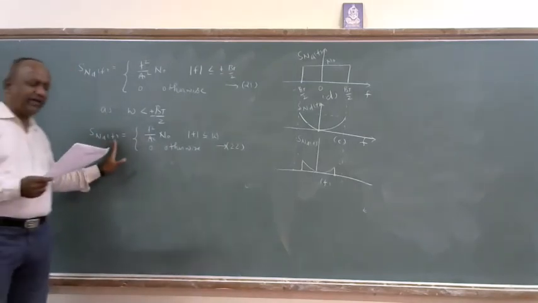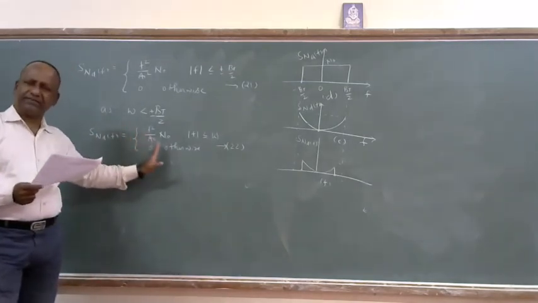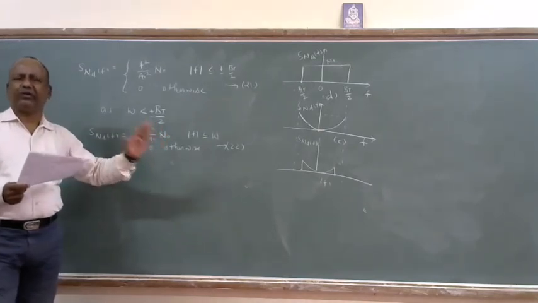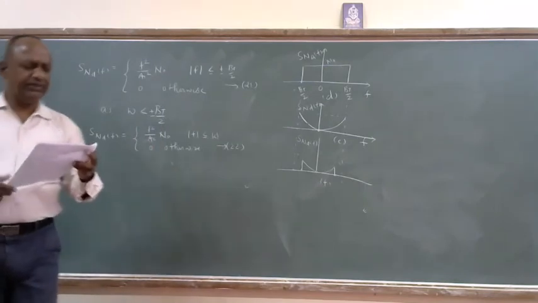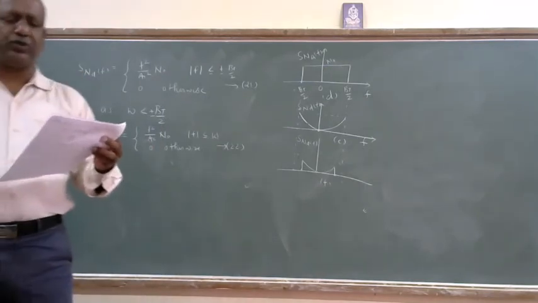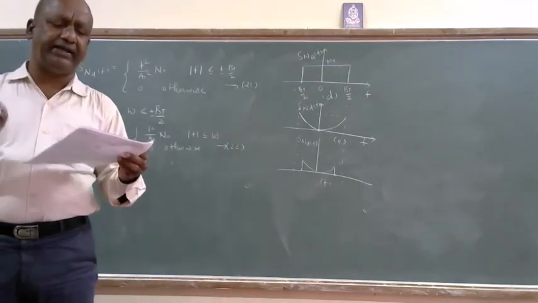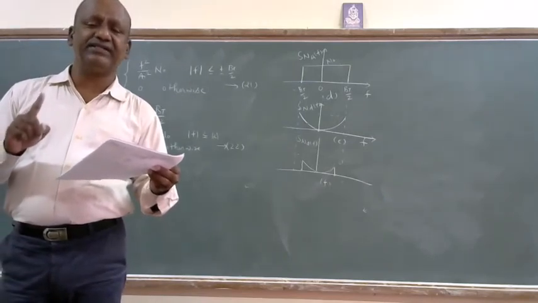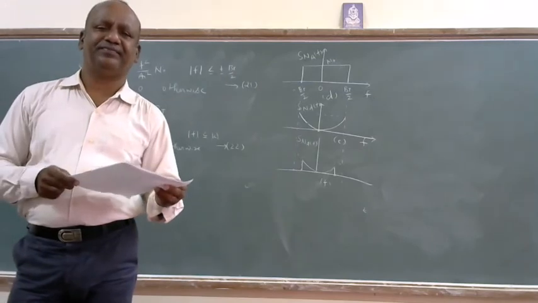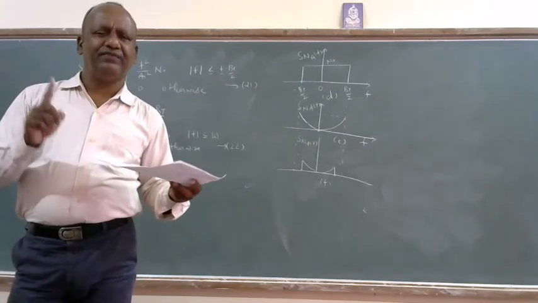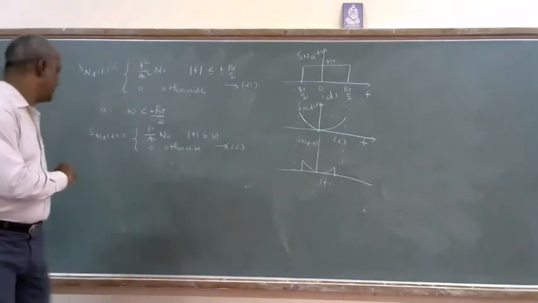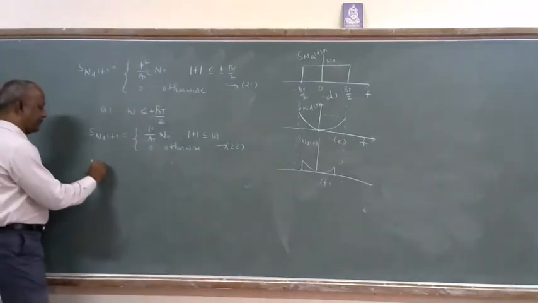Once we have the power spectral density, I can calculate the average power. The average power of the output noise N_D of t is obtained by integrating the PSD. Integration of any signal's PSD gives you average power. That is an important concept.